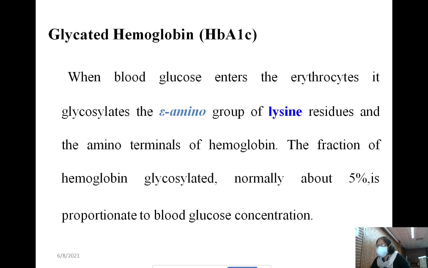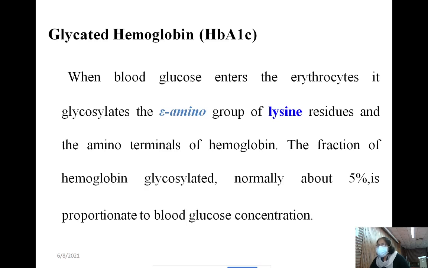Please remember, there is a difference between glycation and glycosylation. The term glycated is used because there is no involvement of any enzyme in the attachment of glucose to hemoglobin. It is a spontaneous process that occurs automatically.